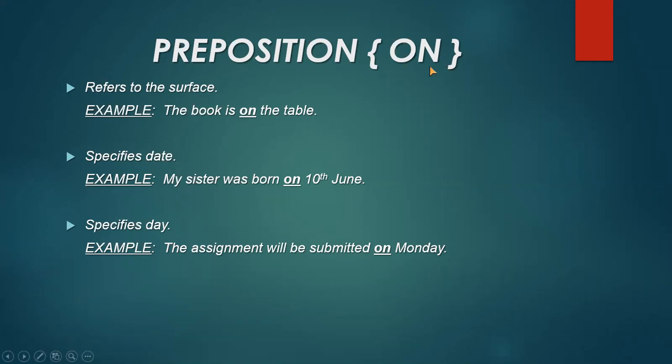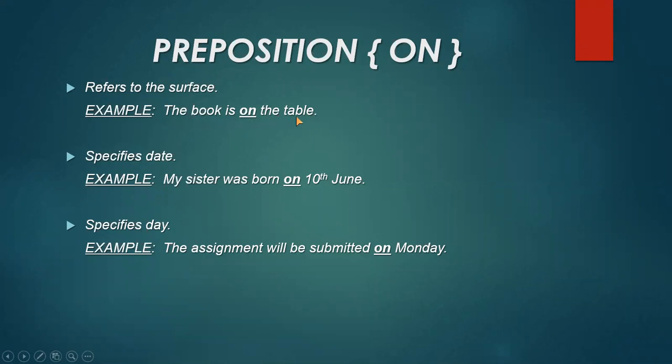Now the preposition is on. Some uses of the preposition on is that it refers to the surface. It means it shows the place of an object where it is present. The example is here, the book is on the table. You can see that on is the preposition which is showing the relationship between the book and the table.